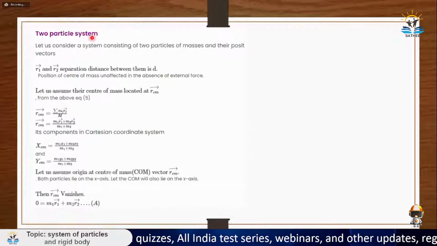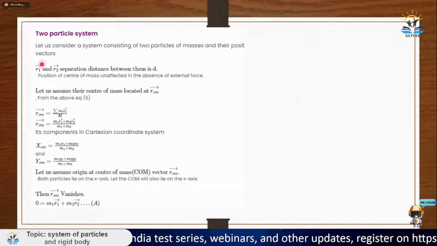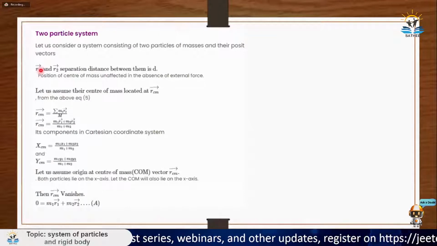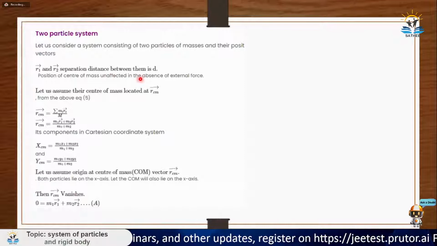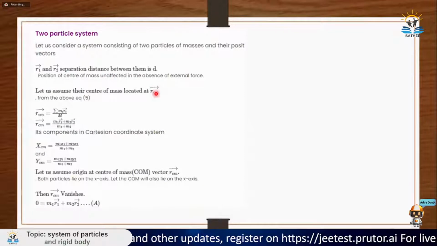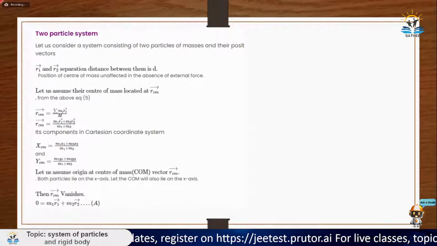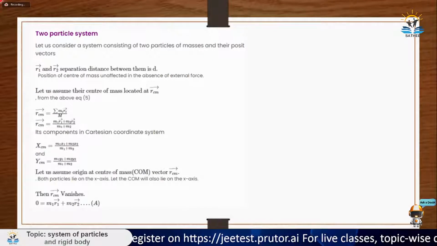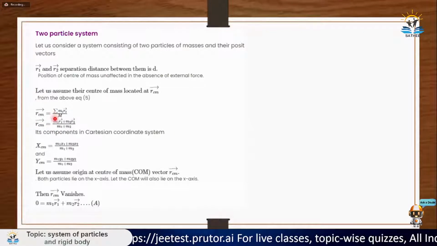So what is there in the two particle system? In the two particle system, we are basically considering two particles, one and two. Let's say their positions are R1 and R2 from the main origin, and the distance between them is d. Why? Because we are considering a rigid body, and in a rigid body the distance remains unaffected. So the distance will remain as it is. In the same way, now I will calculate RCM. How to calculate RCM?